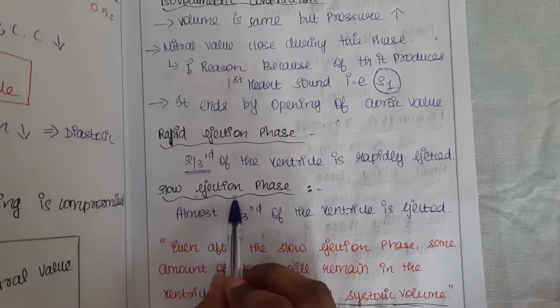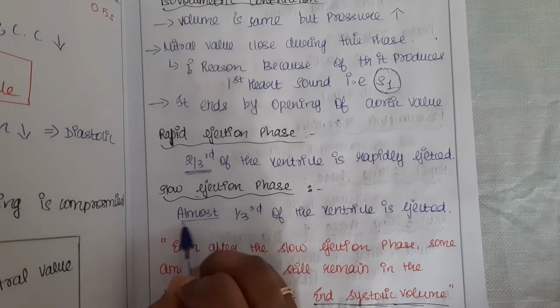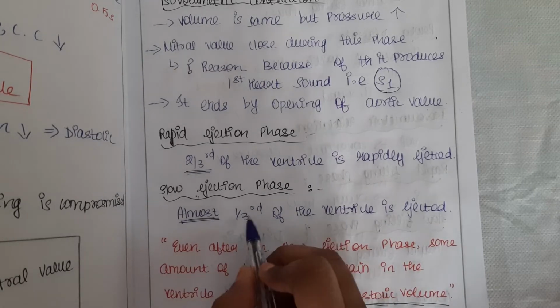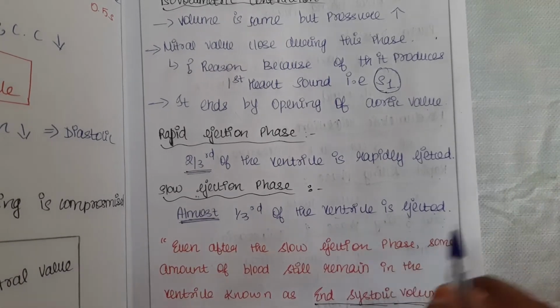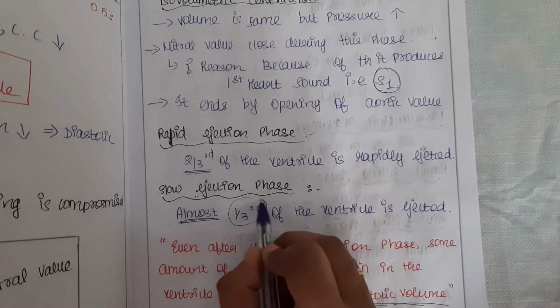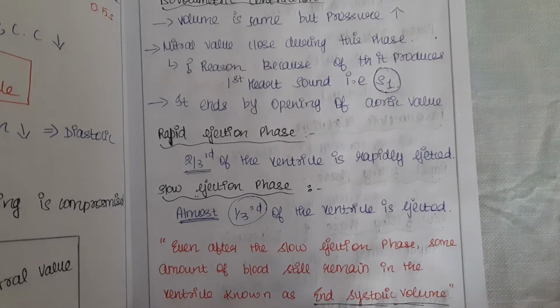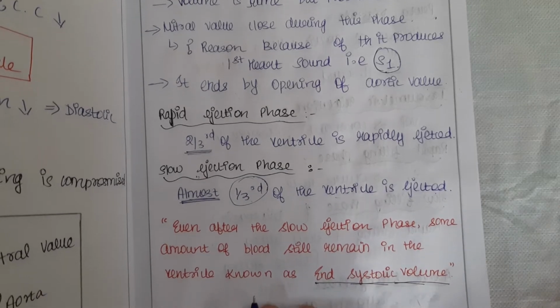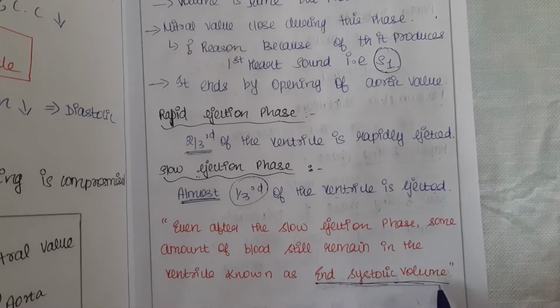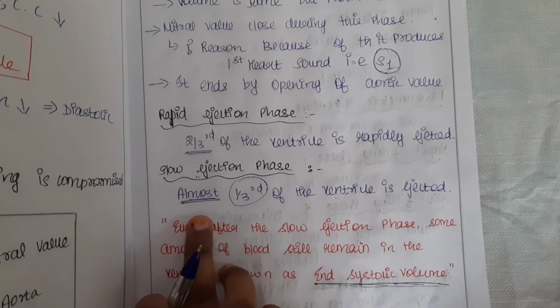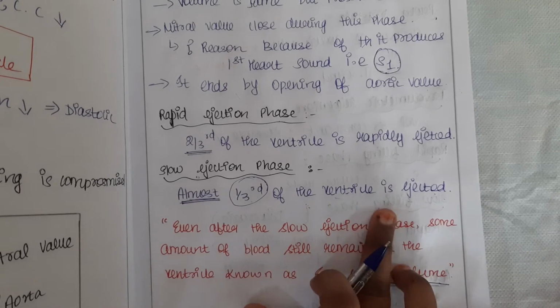Okay, so what is the slow ejection phase? Remember this word, almost 1/3 of the ventricular blood is ejected. Okay, 2/3 and 1/3, almost 1/3 is only ejected, not the whole blood is ejected out. So even after the forceful contraction, some amount of the blood will remain in the ventricles. That is known as end systolic volume. That's why I have mentioned here almost 1/3 is ejected.